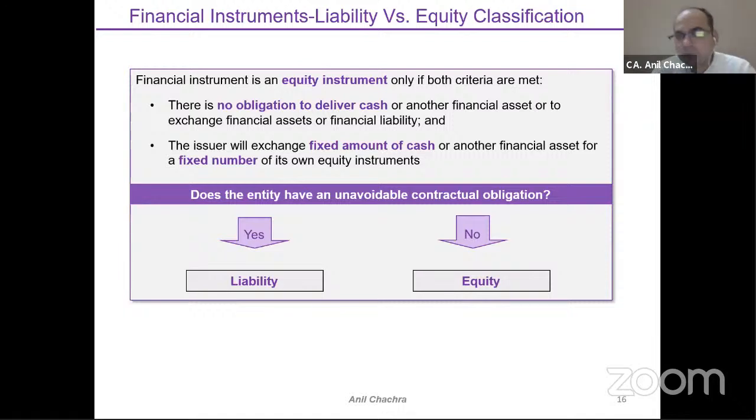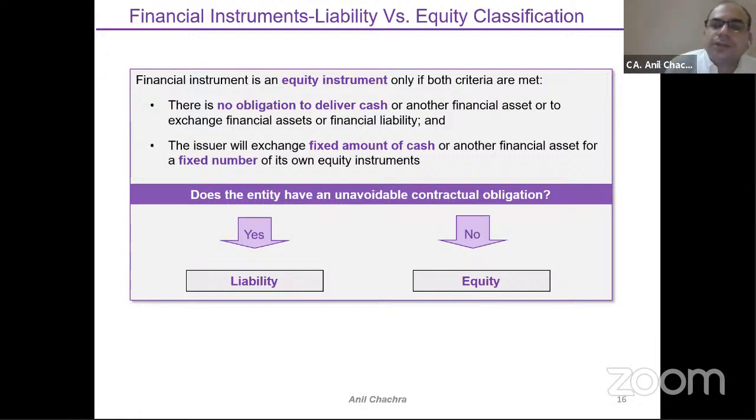So as we already discussed about the obligation part, as and when there is an obligation, it will be your liability. Otherwise, it will be your equity. If you have any unavoidable contractual obligation, yes, liability. Otherwise, it is your equity part. Now taking the example of preference shares, as we were discussing in the last slide, liability versus equity classification. Suppose a company has issued preference shares. Firstly, we have to see the rights attached while issuing the shares, whether it's redeemable or irredeemable.